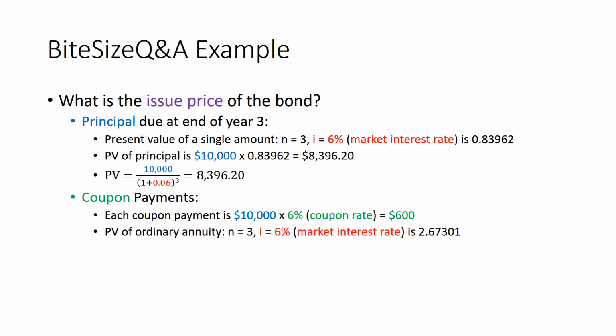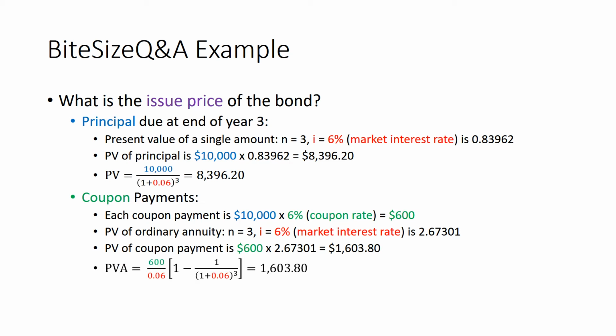Using the table of n equals 3, i equals 6%, we find that the factor is 2.67301. So multiply that by $600, we would find the present value of the coupon payments is $1,603.80. If we apply the present value of an ordinary annuity formula, we would get the same number.